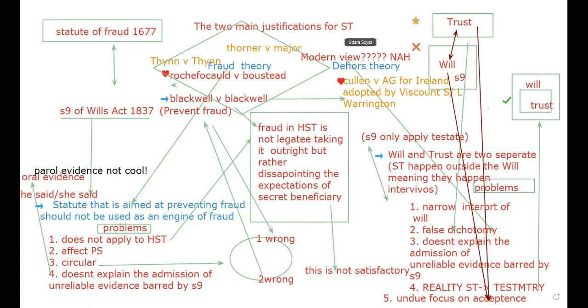On his death, his widow, who was entitled on intestacy, argued that the half-secret trust on the face of the will was void for want of beneficiaries. The trustees admitted the trust and sought to admit the letter into evidence to save the trust from failing. The widow argued it was inadmissible as unwitnessed, but the House of Lords held that the letter could be admitted in evidence. In Blackwell, Lord Buckmaster and Lord Hailsham redefined the fraud that the courts were trying to prevent as not just the secret trustee taking outright.